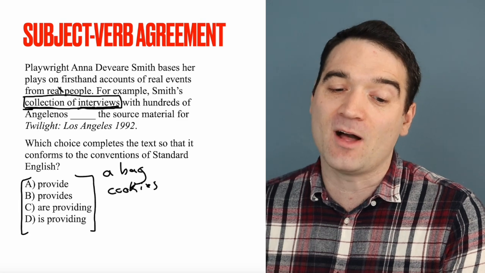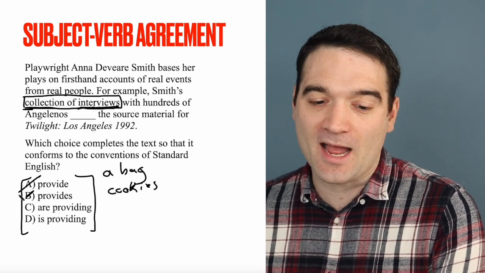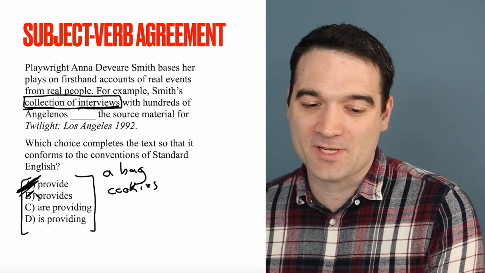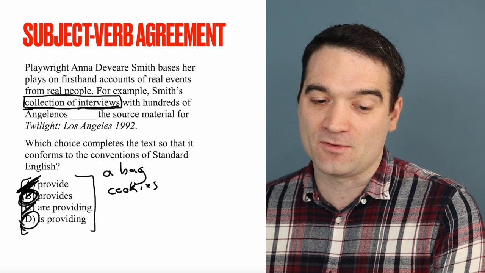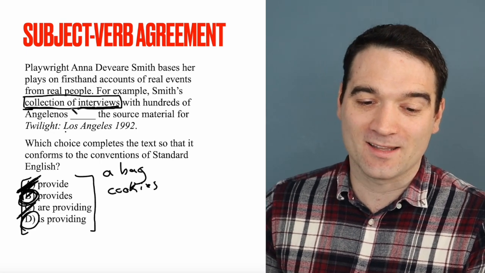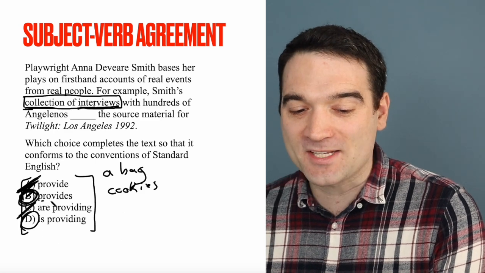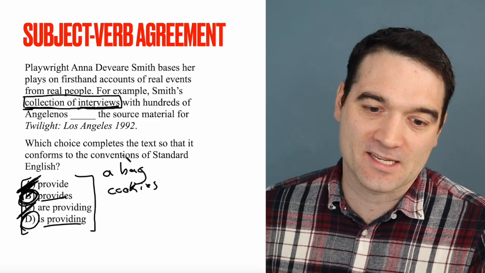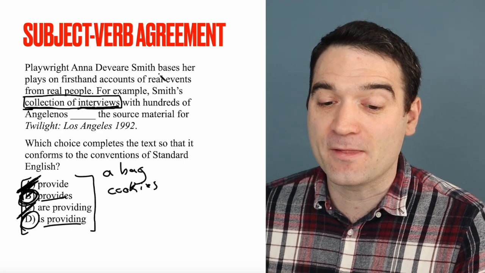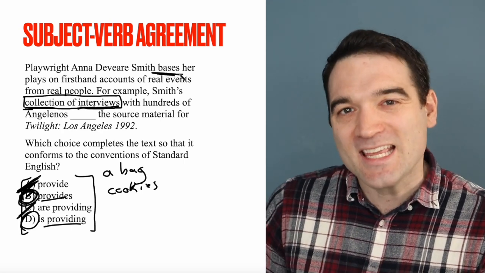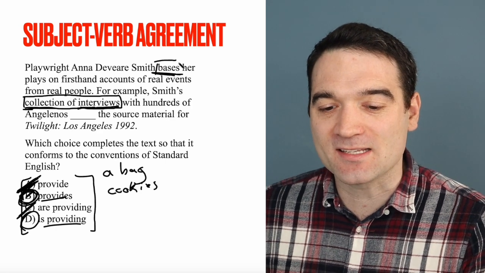So that leads me to say, okay, well, either the collection of interviews provides, right? Not provide. So it's either provides, because it's one collection, or is providing. Has to be one of these two. It's not plural, right? So one collection of interviews provides or is providing. How do I decide between these two? Well, I need to look at the context of the sentence in comparison to the one before it. Playwright Anna Deavere Smith bases. I don't say is basing, right?